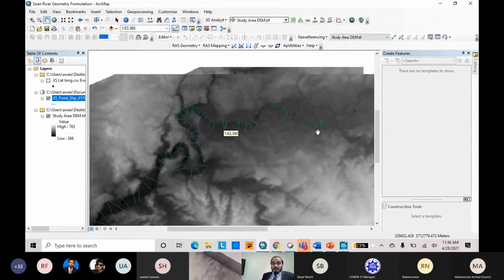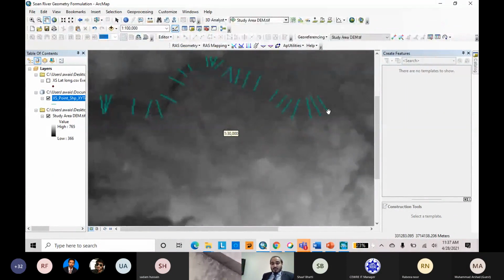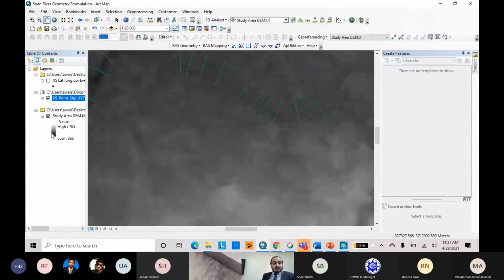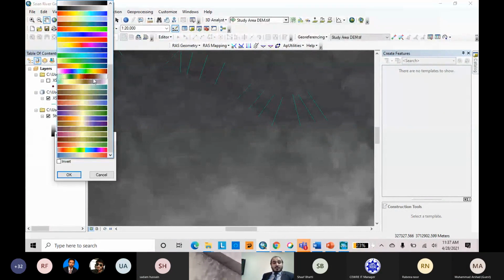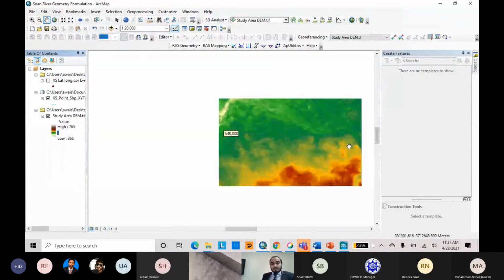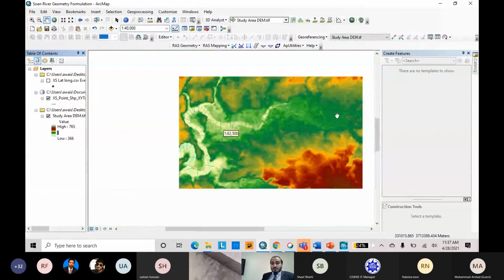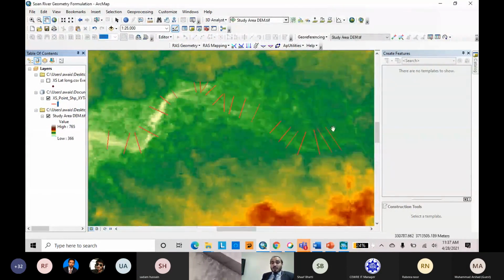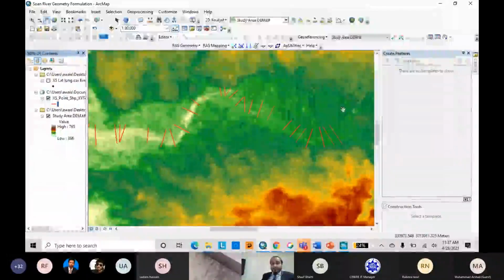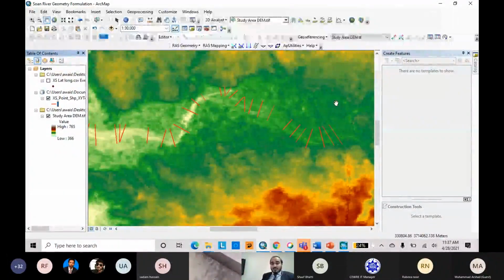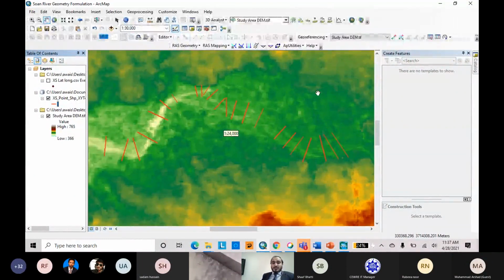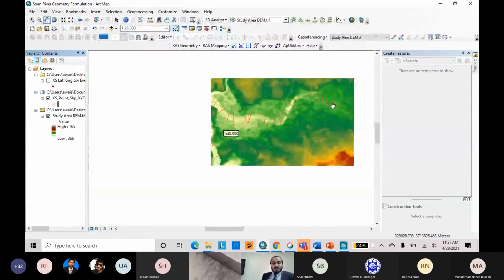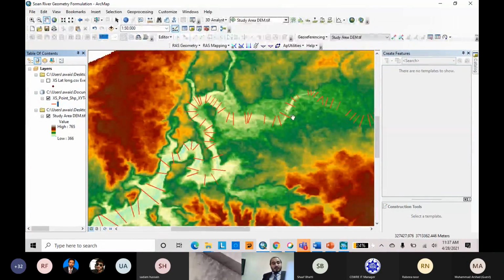If we look here over our cross section, our river is not very prominent. The river demarcation is not as prominent as it should be for digitizing the other layers, which consist of the river centerline, bank line, and flow path. You cannot mark a bank line here, although you can, but it will not be as appropriate as it could be. So we have defined a way to digitize the river features using Google Earth.